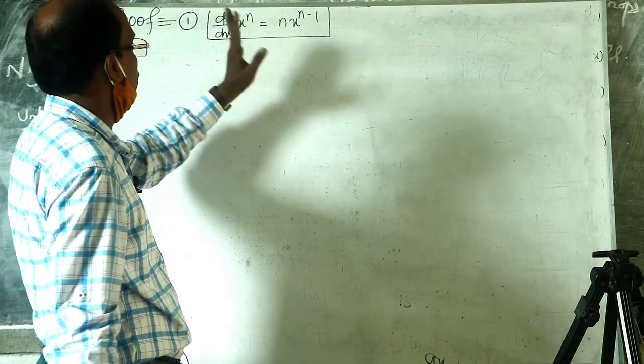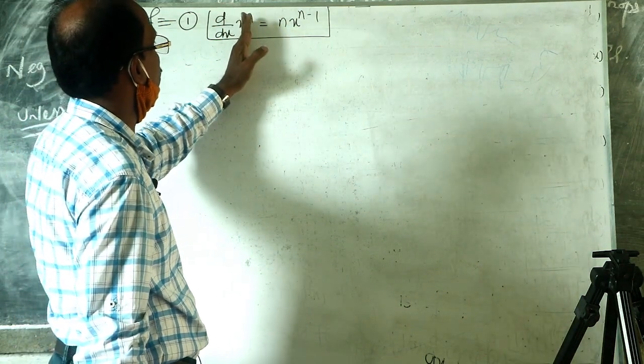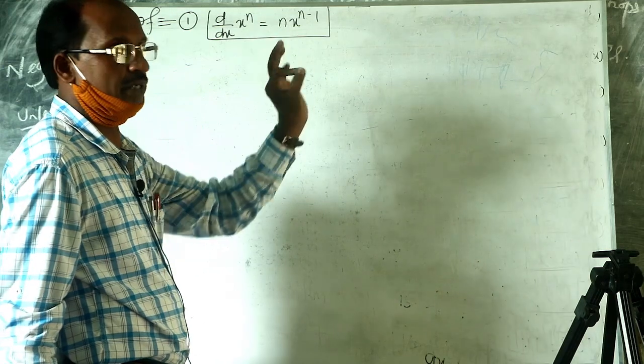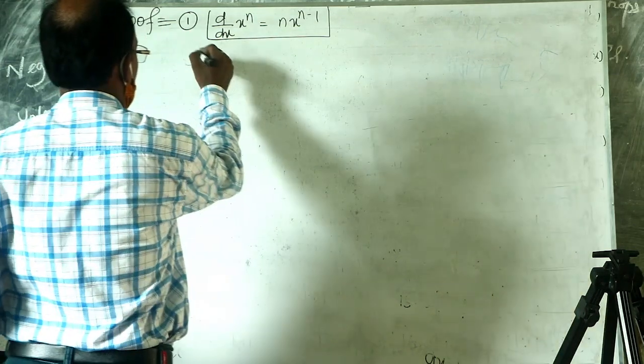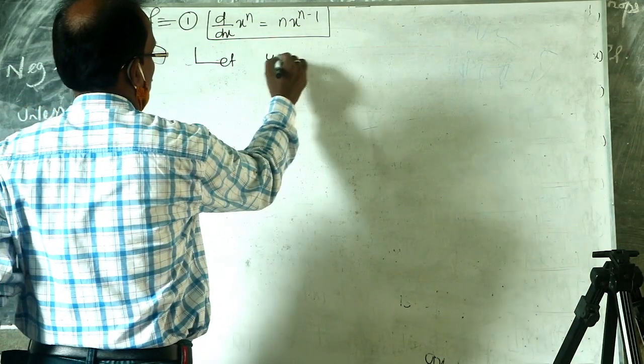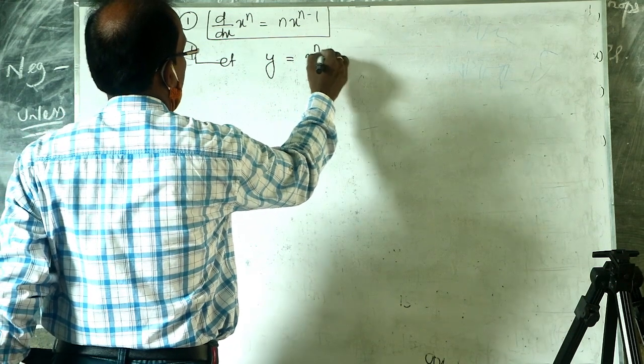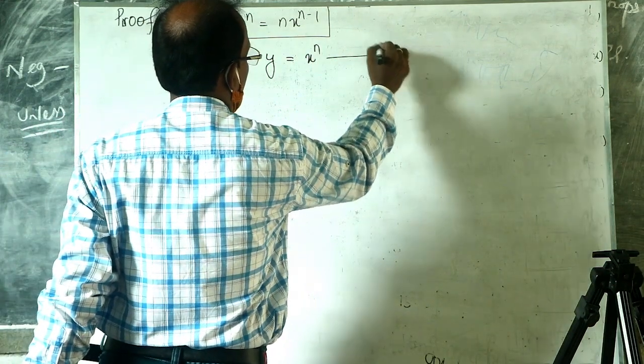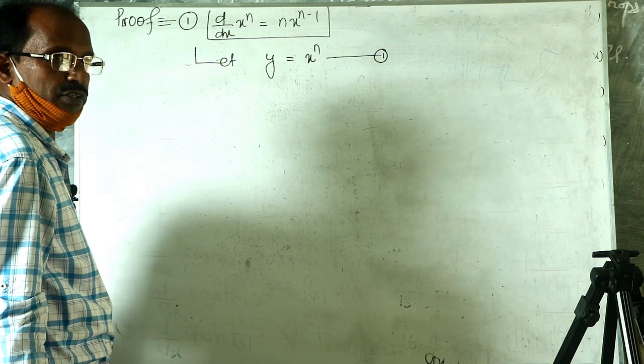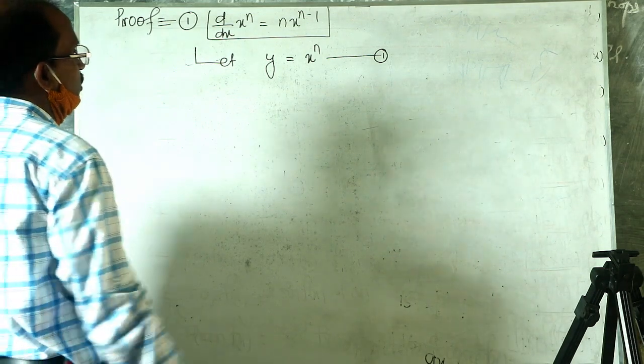The derivative of x to the power n: let y is equal to x to the power n be the given function, equation 1.